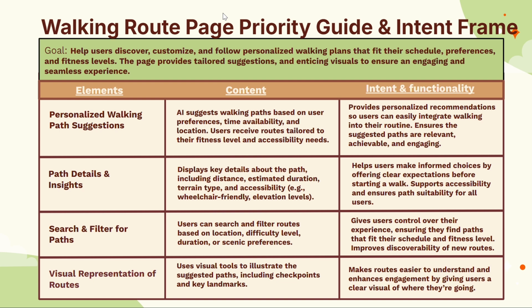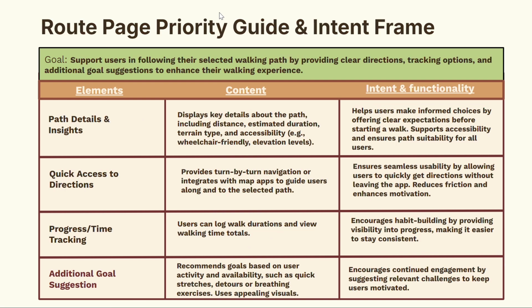Not only that, the page also consists of a search bar and a filter so that users can specifically choose the type of walking path and walk they want to go on. And lastly, it also has visual representation of the routes, such as images of the landmarks or specific walking paths to help the users visualize the place, or maybe it could be a place that they already know.